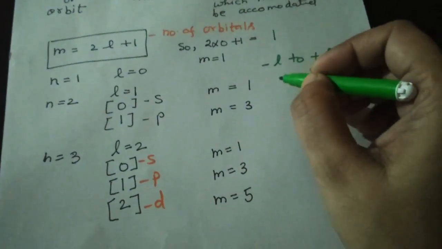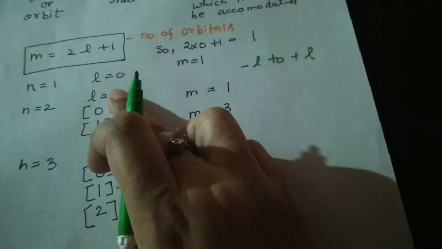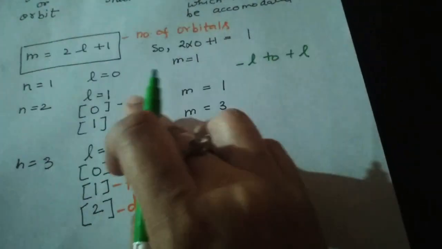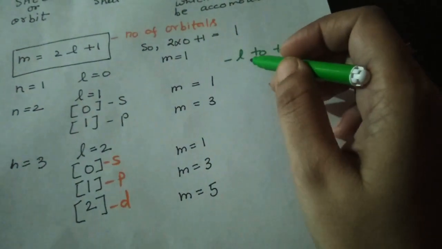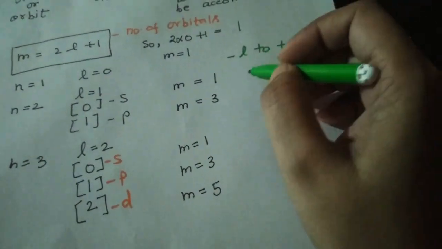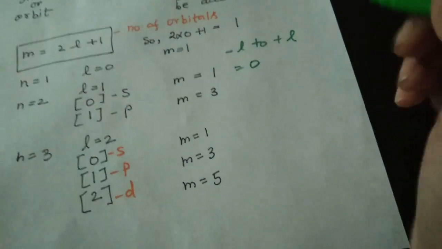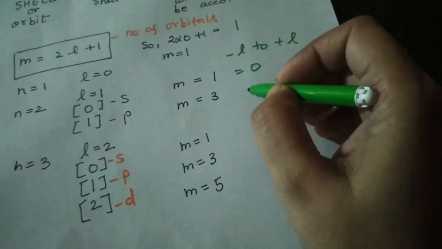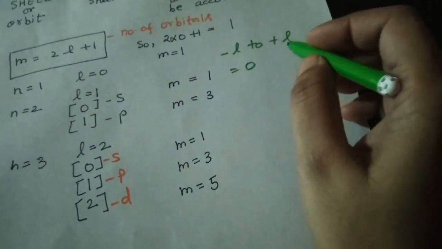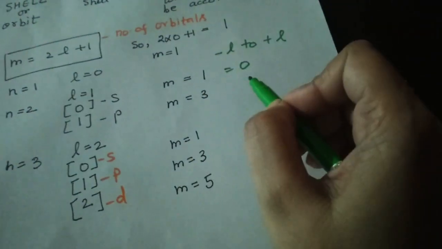So for L equal to 0, when we take minus L to plus L, it will be 0 only. But for the next, when L is 1, we represent it as minus 1 to plus 1.